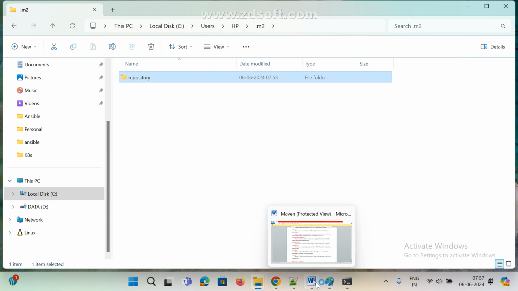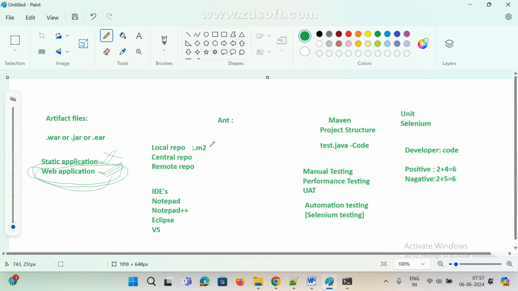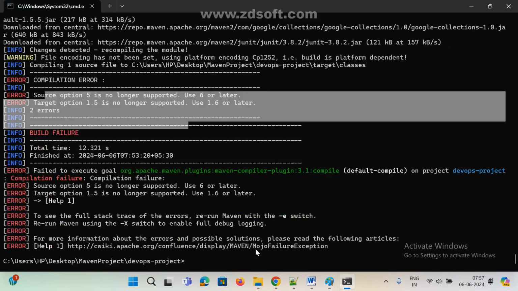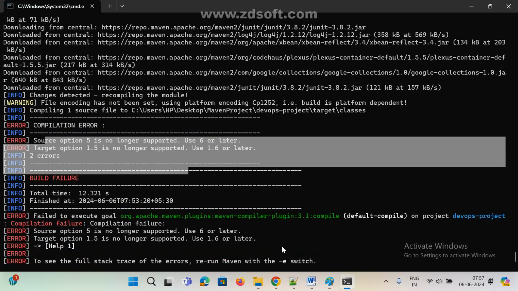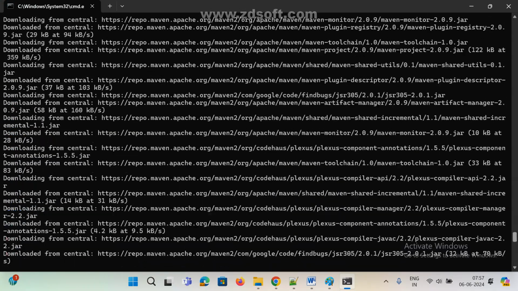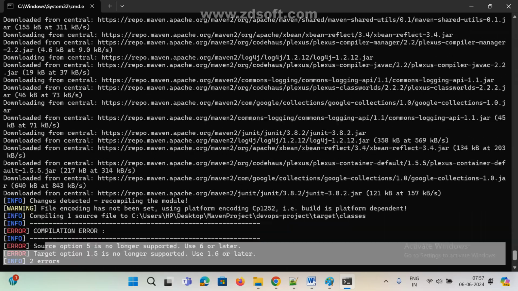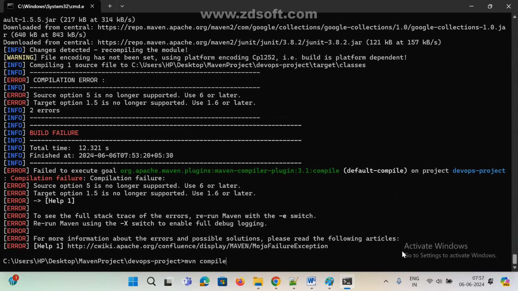So there are three types of repositories, right? Local repository, central repository, remote. First, Maven checks whether that jar is available in local or not. If it is not available, it connects to the central repository and downloads that jar file and all. That's it. If it is already available in my local repository, it won't do anything. Now see here, again I am running the same command. Try to see, I am using the compile command.